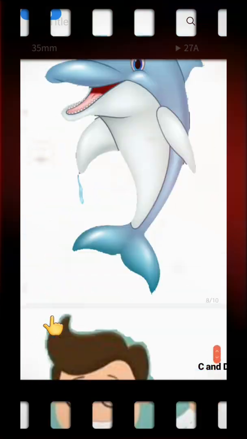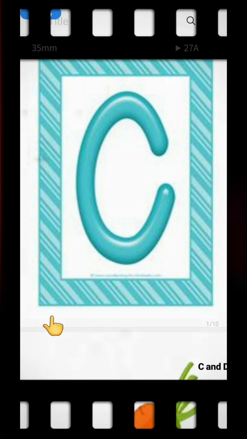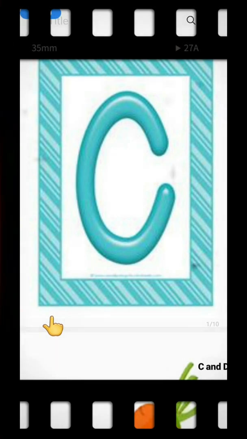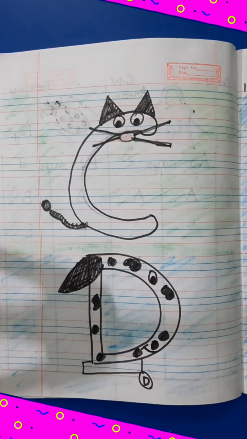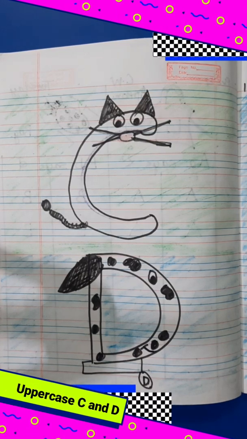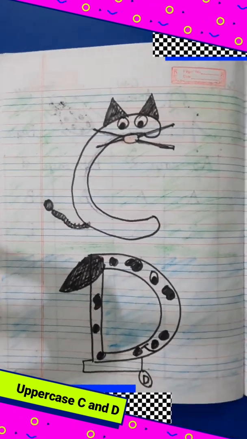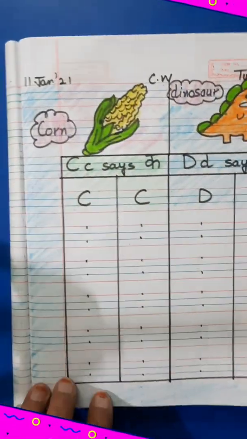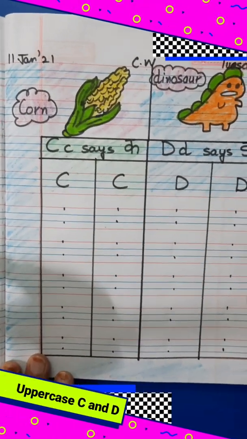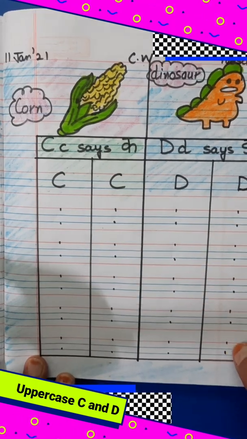So good. Now we are just enhancing our pronunciation. We are enlarging our dictionary that is in our mind. Okay. So now let's come to the writing part. After learning the new words that start with C and D, we are going back to the writing portion. So this is your English notebook. On this page, this is our activity page. And this is our writing page. Writing we are going to do after the activity is finished. So let's all come back to the activity page.